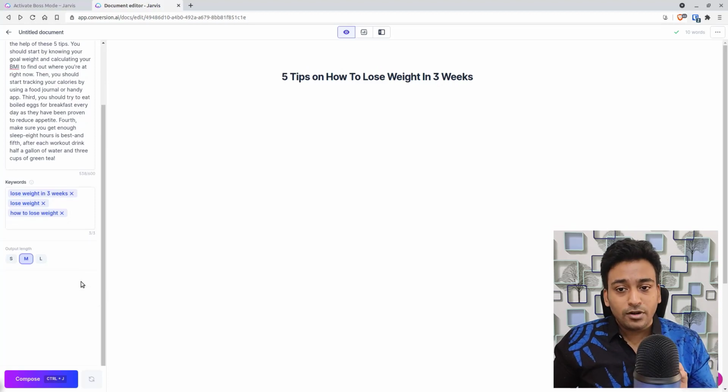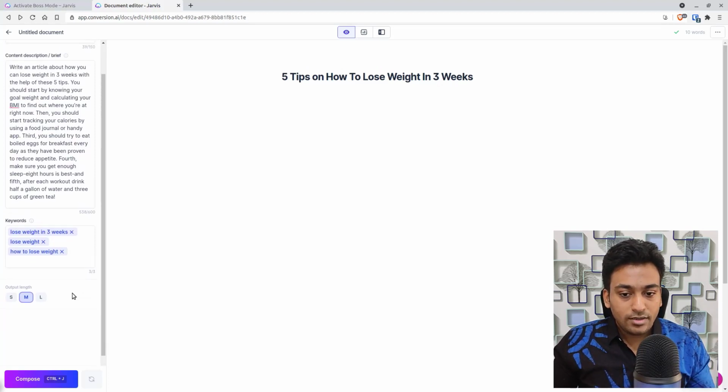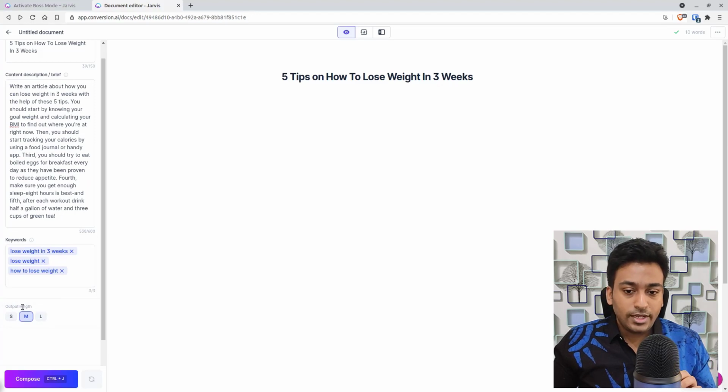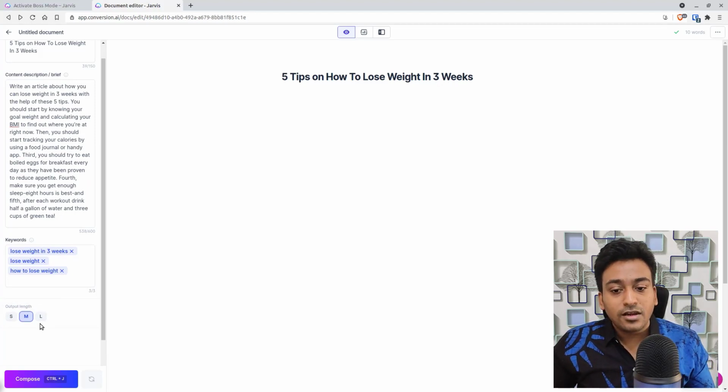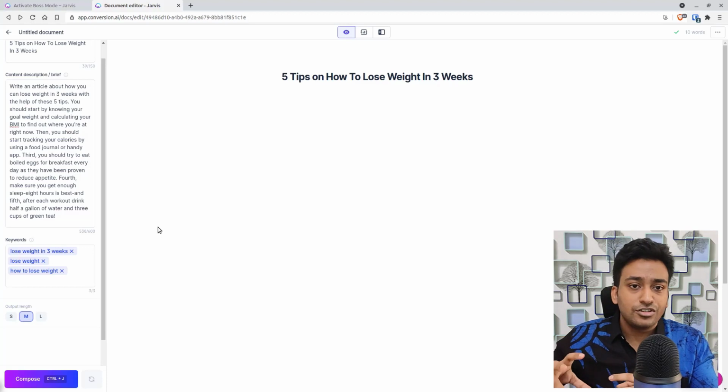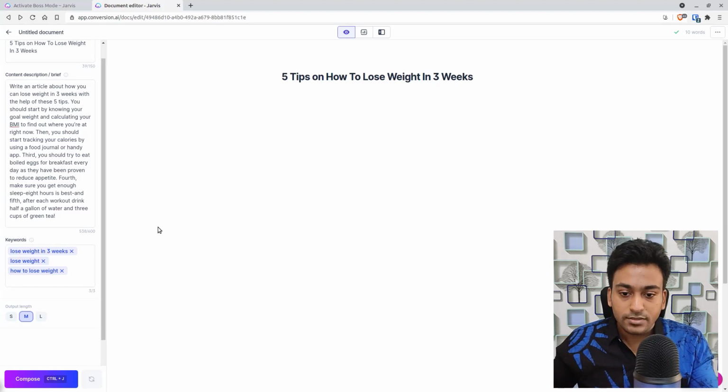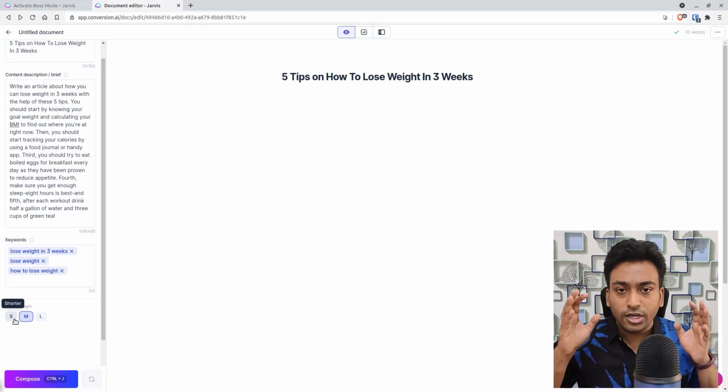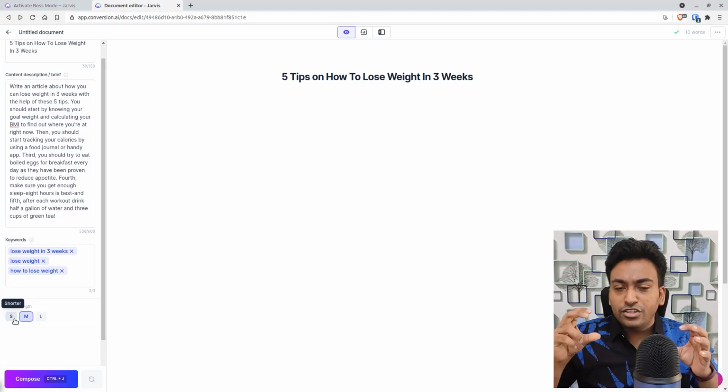The next important element you need to be aware of is output length. What I mean by output length is the control we are giving to Jarvis when generating content, what kind of restriction you want to place on Jarvis. For example, small means we just want to give it a small control and keep it on a tighter leash and generate something very specific and stop.